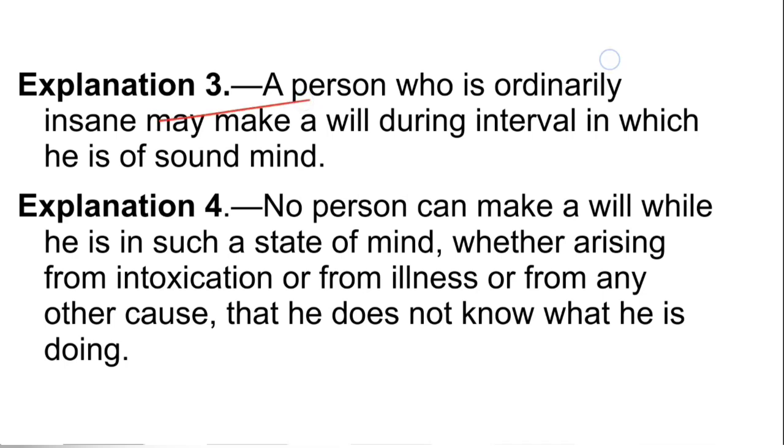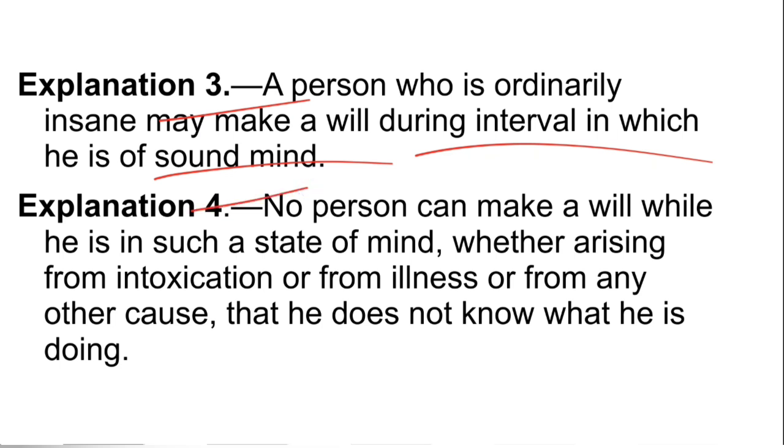Now explanation 3 says a person who is ordinarily insane may make a will during intervals in which he is of sound mind. So if an insane person has intervals of being sane and insane, whenever he is of sound mind, in that interval he can prepare a will, and that is a valid will.